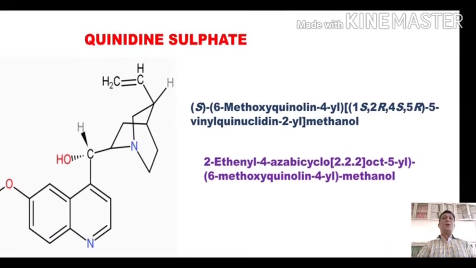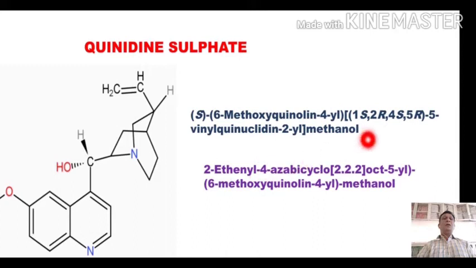Now these specifications, the configurations, are taken from the carbons and the other groups having chirality. We know that the S and R configuration is given to the chiral centers.